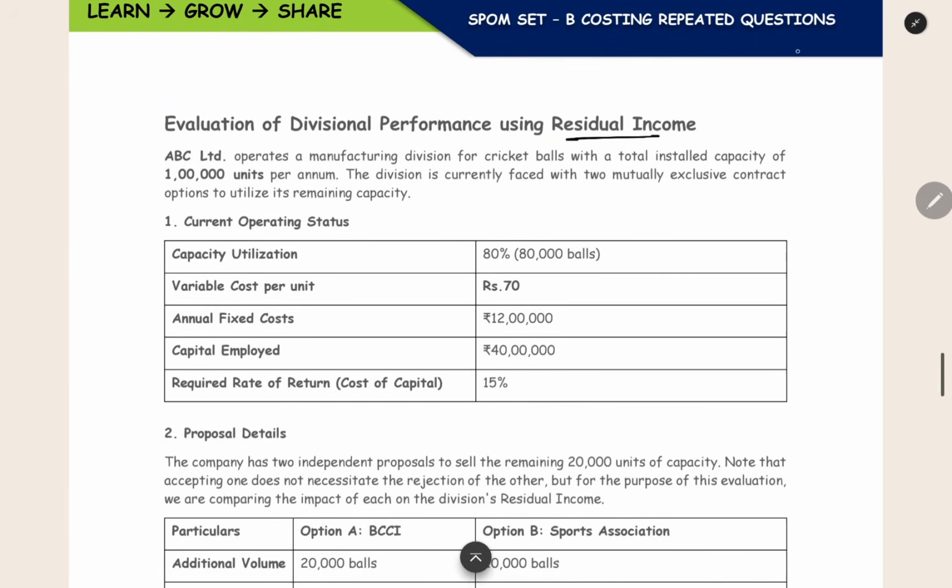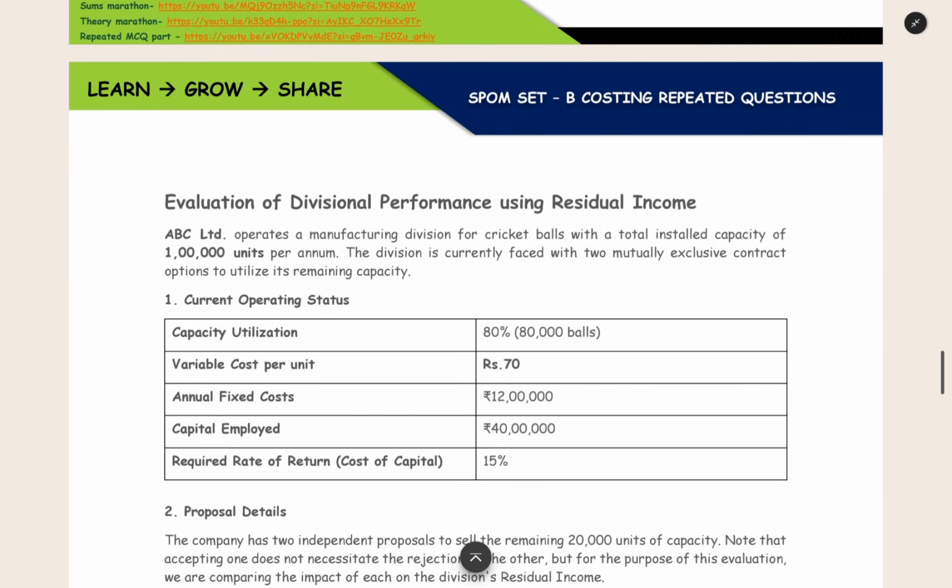This question is about residual income. If you don't know about residual income, this is in chapter number 9 of Set B, Strategic Performance Measures in Private Sector. So I will give a small introduction or meaning of the term residual income. After that, we can jump into the question.